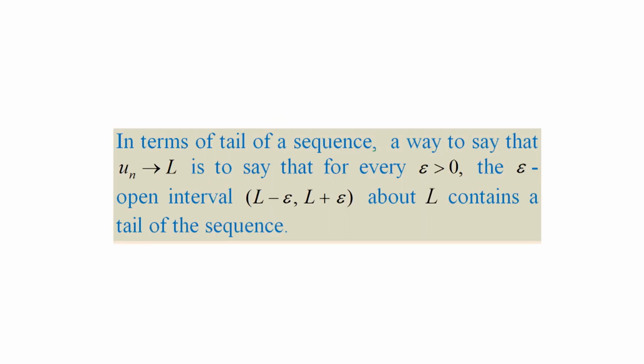In terms of tails of a sequence, a way to say that u_n approaches L is to say that for every epsilon greater than 0, the open interval (L minus epsilon, L plus epsilon) about L contains a tail of the sequence.